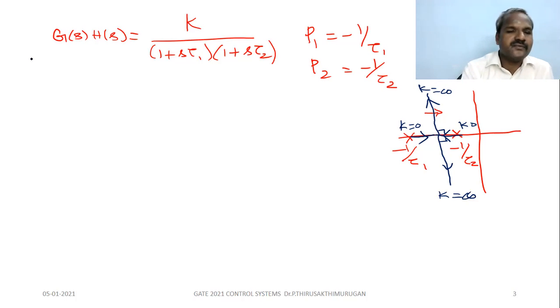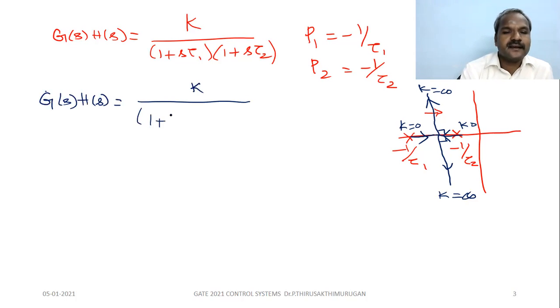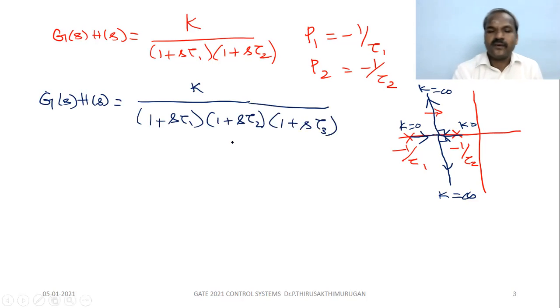Understand or not? Now a third order system: G of S, H of S equal to K, where you add one more factor: 1 plus S tau 1, 1 plus S tau 2, 1 plus S tau 3. If you add one more factor, what is the shape?